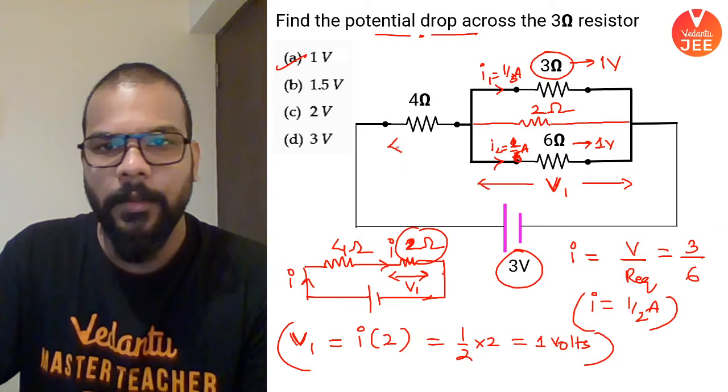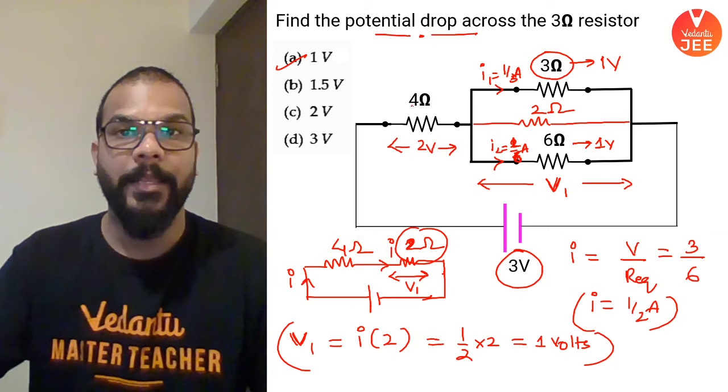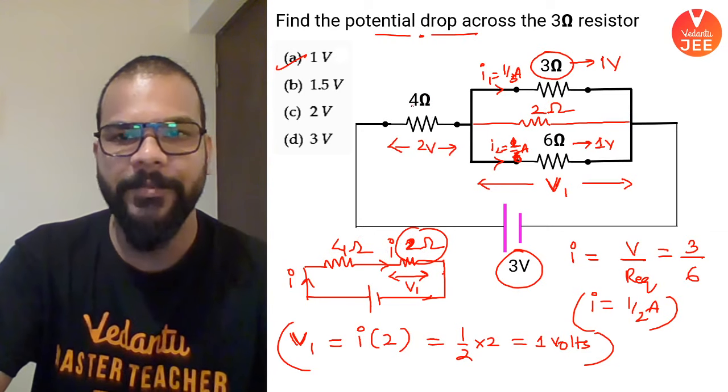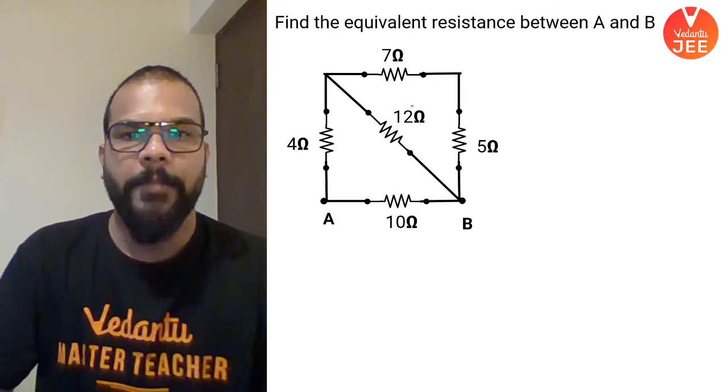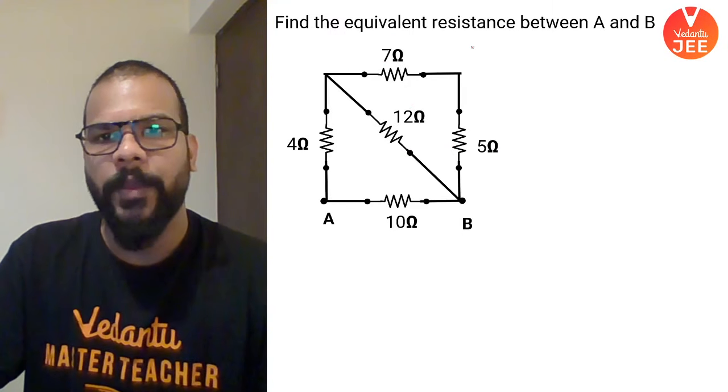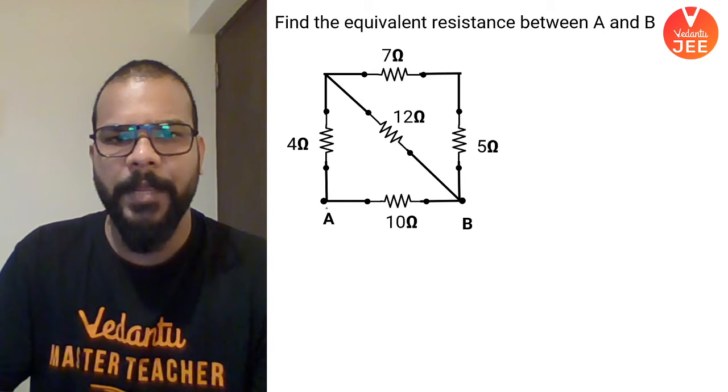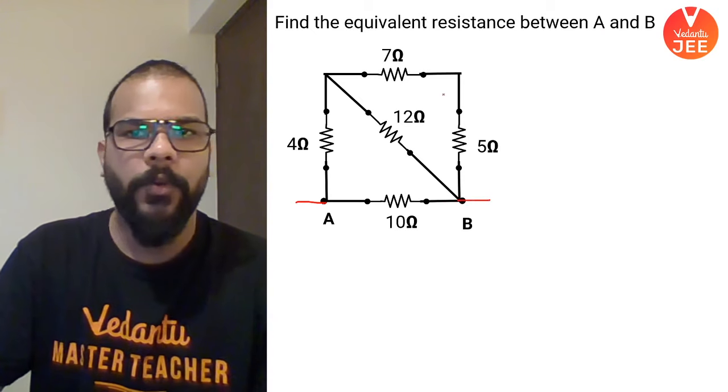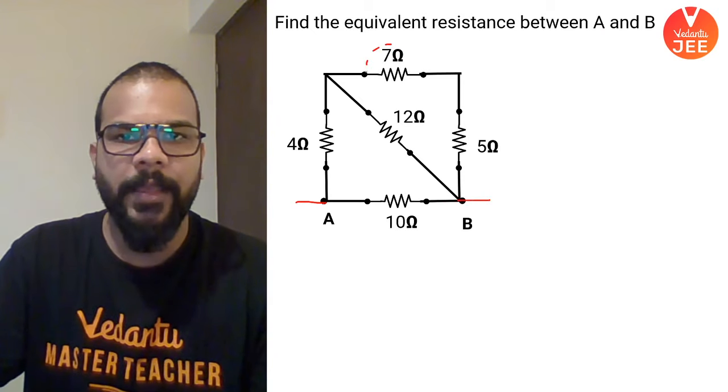So the remaining 2 volt is getting dropped here, by the way. Okay, just the additional information. Okay, moving on to this one. We have to find out the equivalent resistance between A and B again. So if you look at this, guys, let's try to simplify.